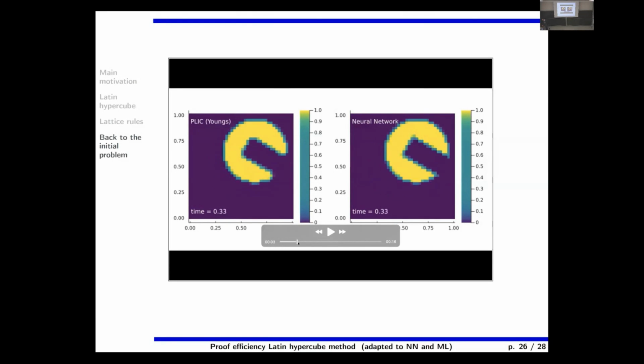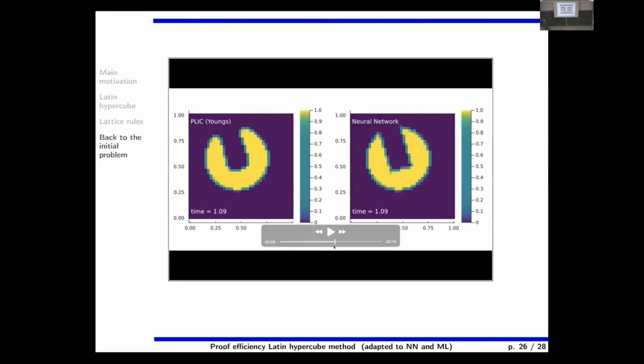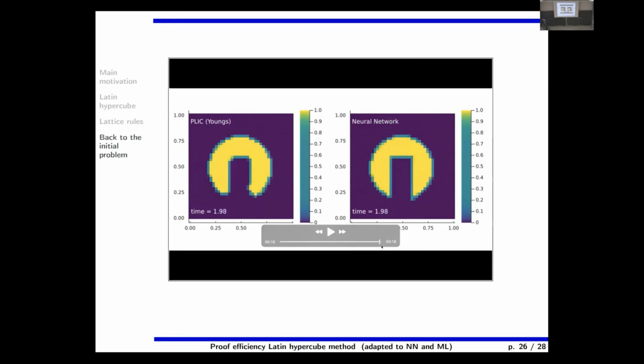And you see that for the classical one, it's not that bad, clearly. But the notion of a corner, of course, is lost. Of course, the mesh is a little too coarse to be precise. But with the neural network produced numerical method, clearly it seems better. So the ability to reproduce corners and angles is much better.